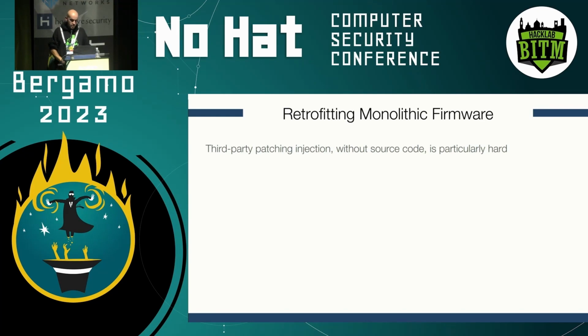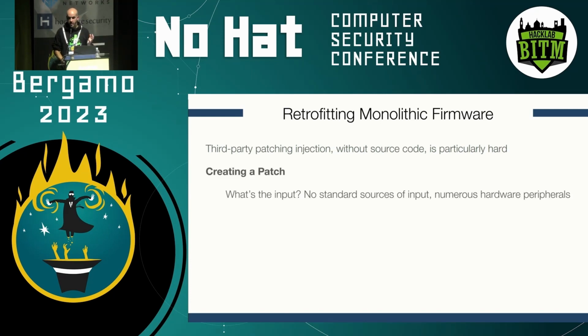This is particularly challenging because we don't have the source code, and mostly for three reasons that are very much, let's say, specific to this monolithic firmware image domain. First, we want to create a patch, and when creating a patch, we want to link this patch to a specific input, that is the attacker input, right? So it's a source of input where the attacker can inject data potentially to trigger vulnerabilities.